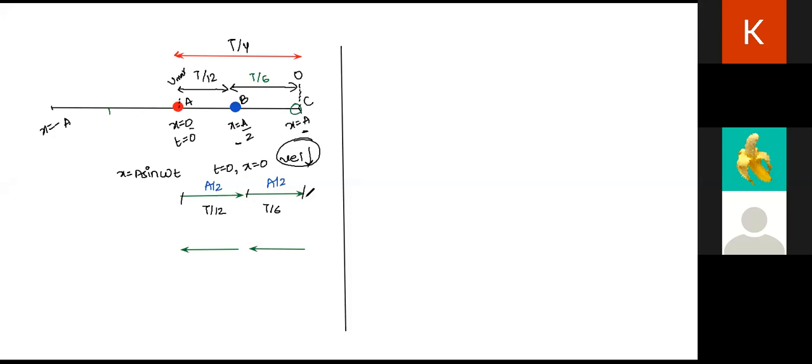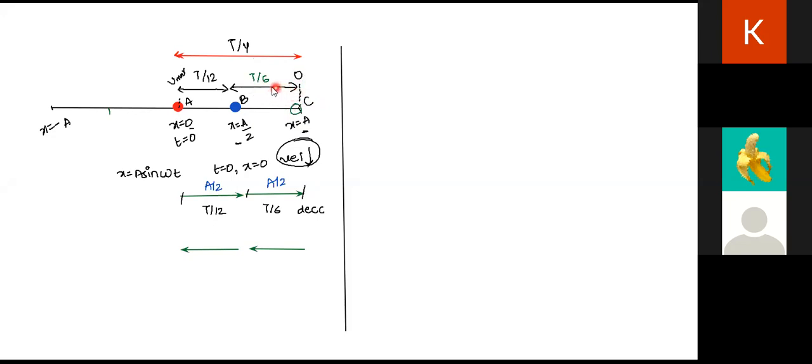And what was happening to the particle? It was decelerating. But what happens when the particle is going back? See here, class. Here, at the extreme position, point C, its velocity had become zero, right? And now when the particle is coming back, its speed again starts rising.